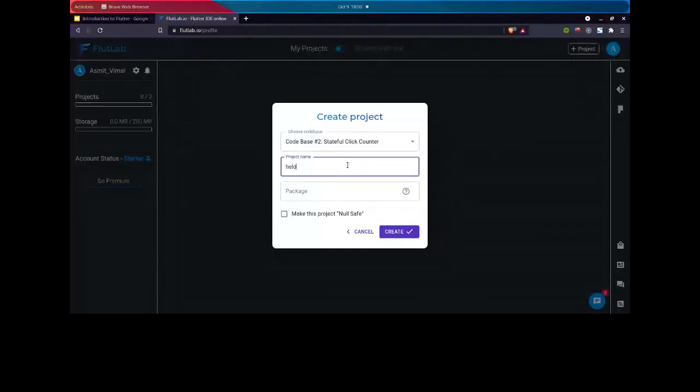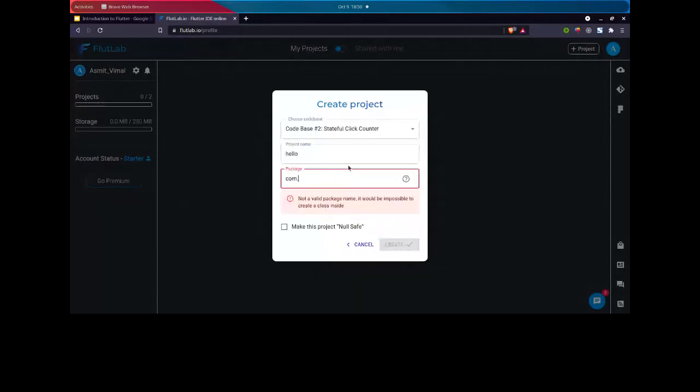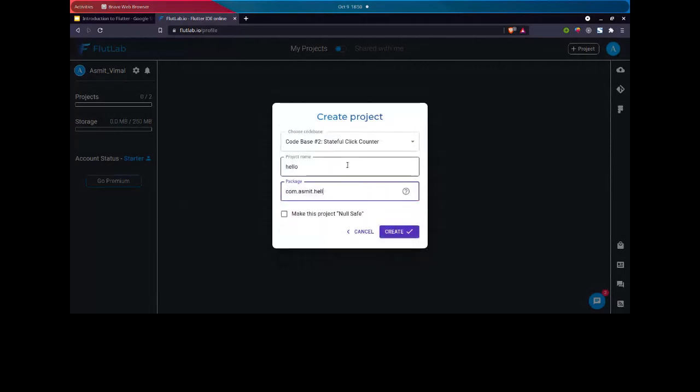Name it any name you want to give, and have a package name like this. So in the code base, choose the stateful click counter, give any project name, and in the package name, give any name, but go for the semantic com dot your name and then the project name. And don't click on this null safe. We will come to that later. Keep it unchecked. After that, click on the create button.